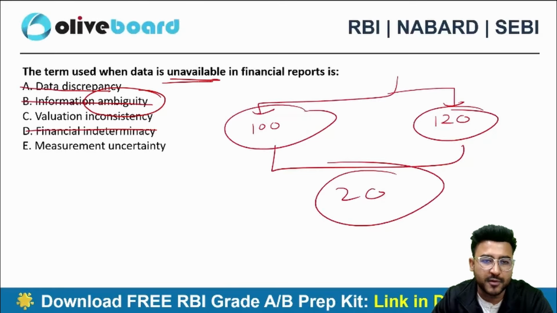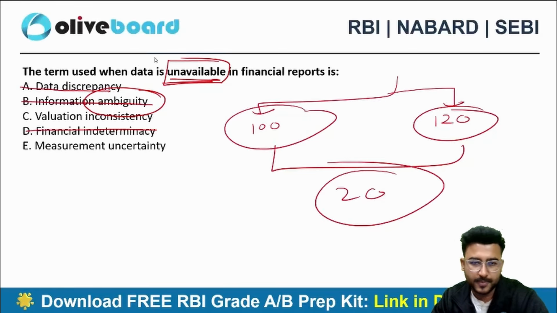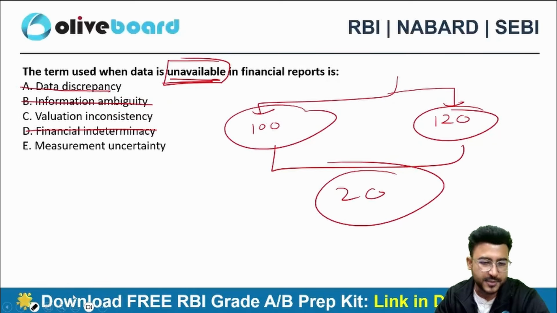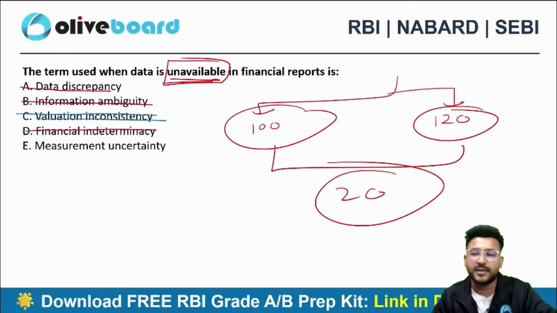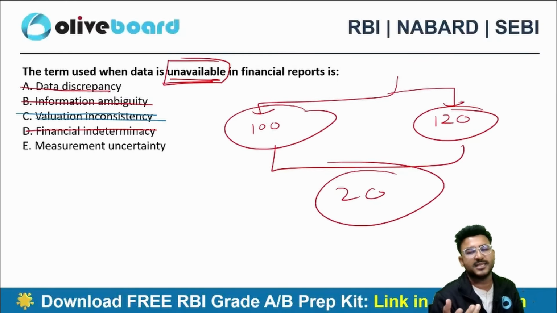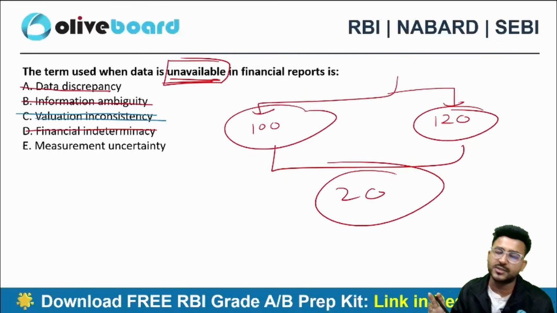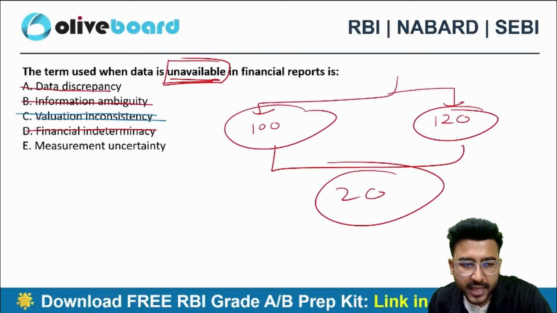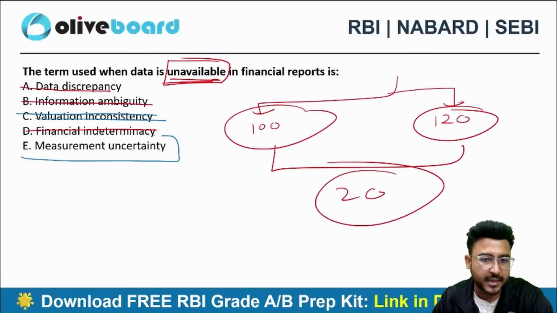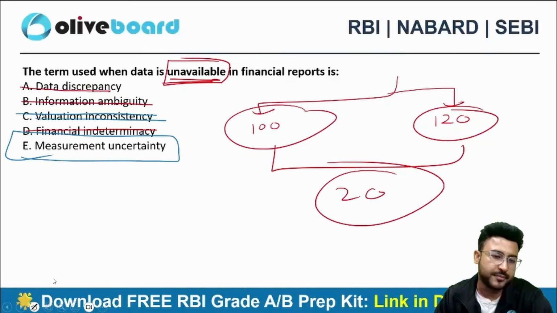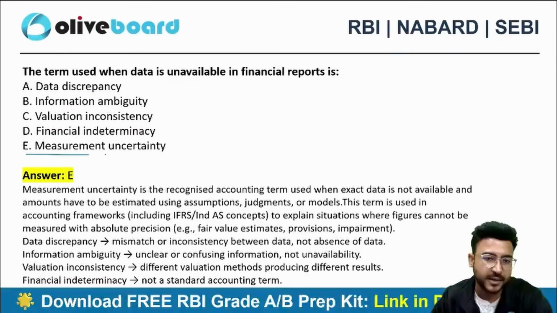There is a problem of unavailability. Valuation inconsistency, cancel. For inconsistency to come in valuation, there should be a valuation too. Here we don't have any kind of valuation, so technically we call it measurement uncertainty.